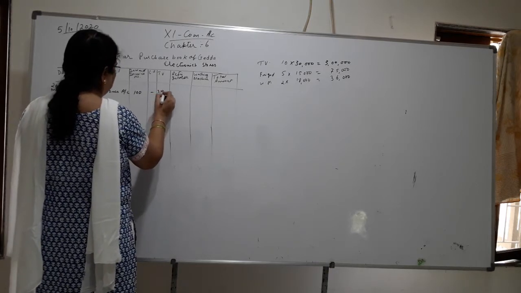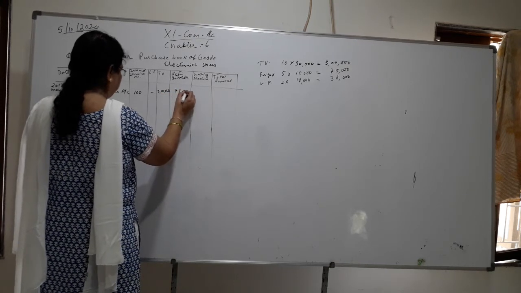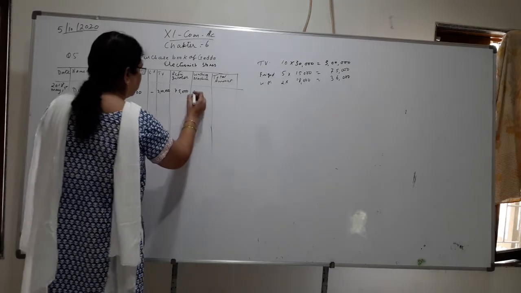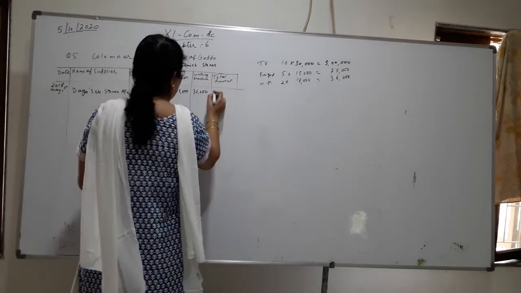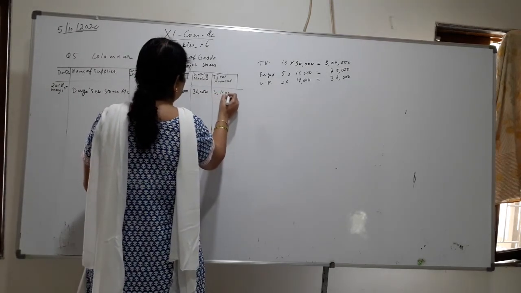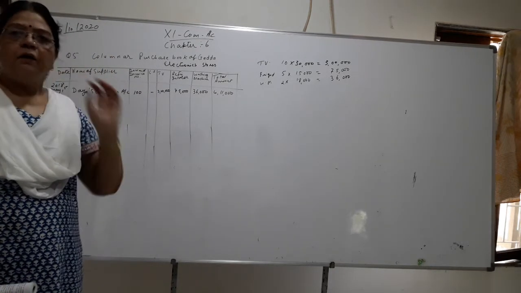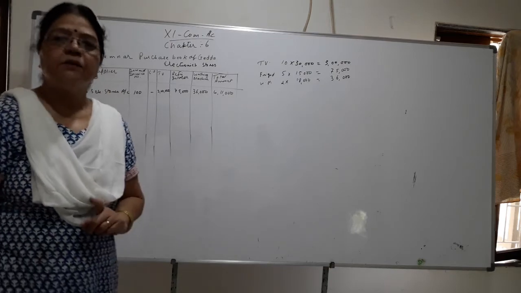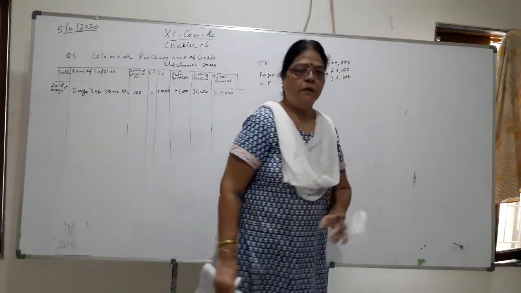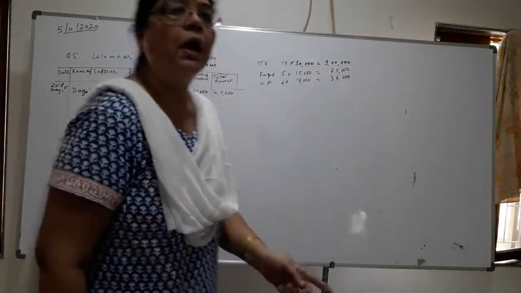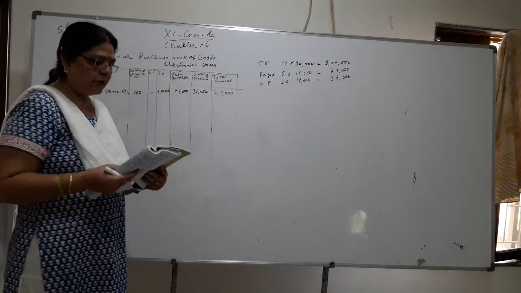So enter 3 lakhs. Then fridge how much? 75,000. And washing machine how much? 36,000. Okay, so total how much, children? Do the total. You will get 4 lakh 11 thousand, whatever the total is. So in this way we will write each value of goods. If trade discount is given, then we would minus from here, 10% means 30,000. Then we would write the original amount, the net amount, and that net amount we would write here. Okay, so no doubts should be here.